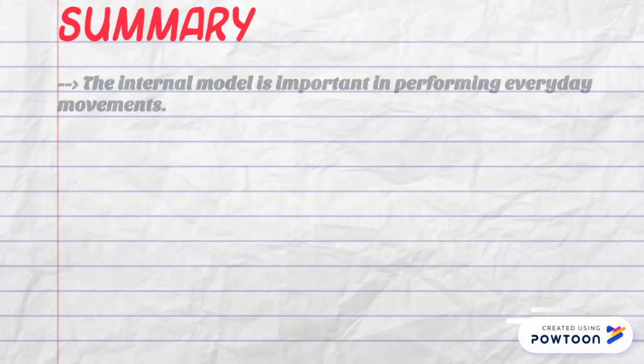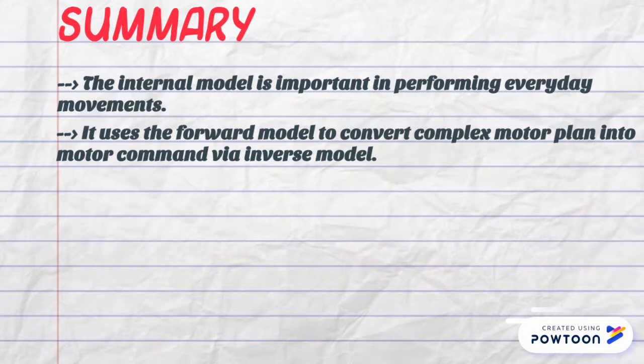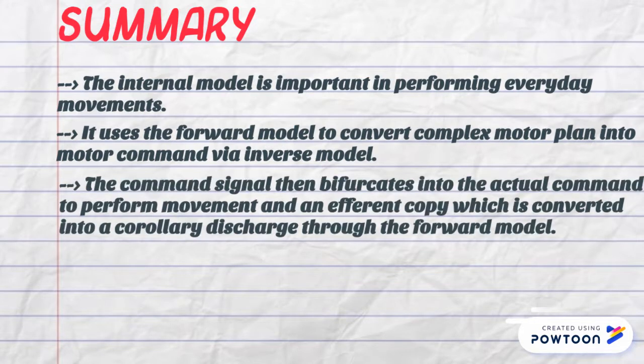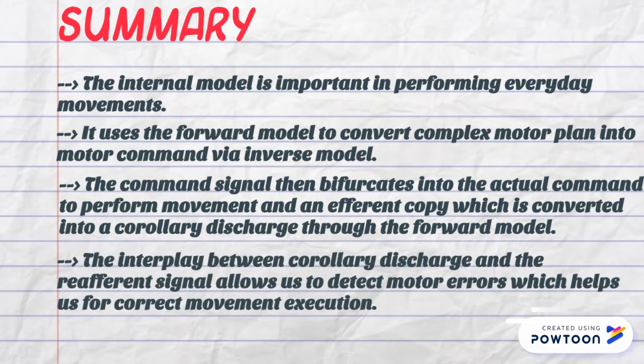To recap, the internal model is important in performing everyday movements. It uses the forward model to convert complex motor plans into motor commands via the inverse model. The command signal then bifurcates into the actual command to perform movement and an efferent copy, which is converted into a corollary discharge through the forward model. The interplay between corollary discharge and the reafferent signal allows us to detect motor errors, which helps us with correct movement execution.